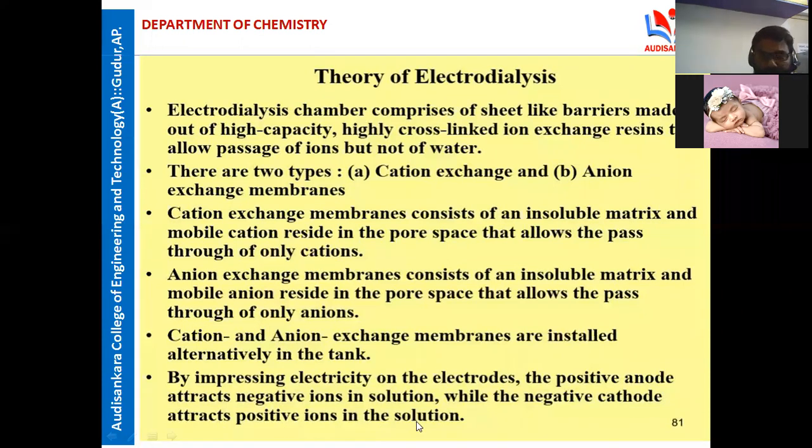This is very important. Cation exchange allows only cations, and anion exchange allows only anions.